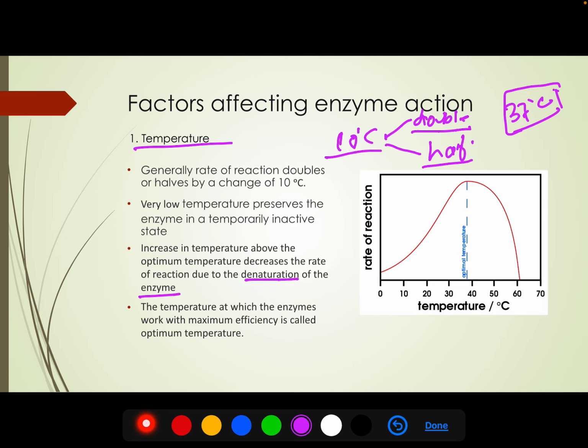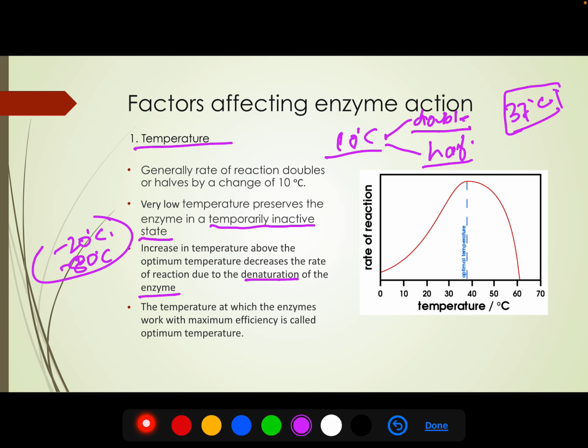Similarly, if we decrease the temperature to a very low temperature, the functioning of the enzyme will cease and the enzyme will be temporarily inactive. So we can store the enzyme in inactive form for a long duration under very low temperature, say minus 20 degrees centigrade, minus 80 degrees centigrade.